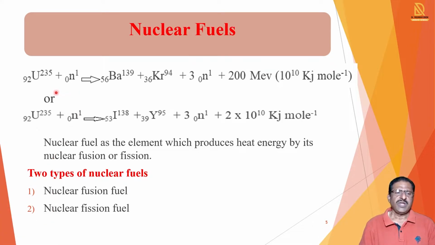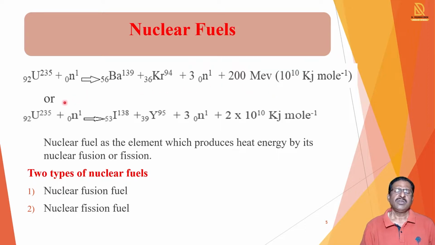Uranium 92-235 is bombarded by a neutron, and it breaks into two smaller particles, barium and krypton. Again three neutrons are eliminated, and 200 million electron volts, about 10^10 kilojoules per mole of energy, is evolved.